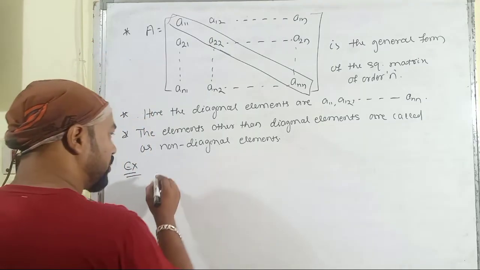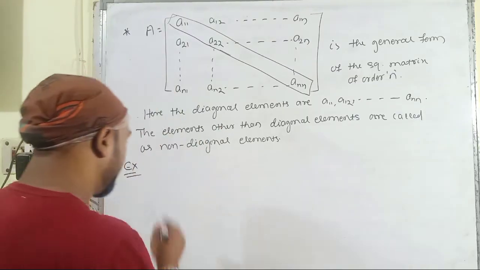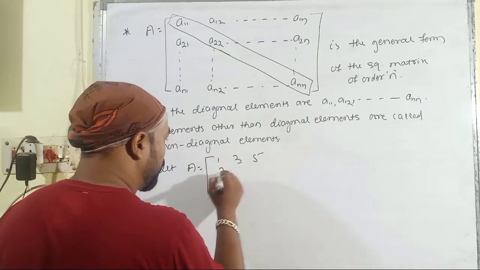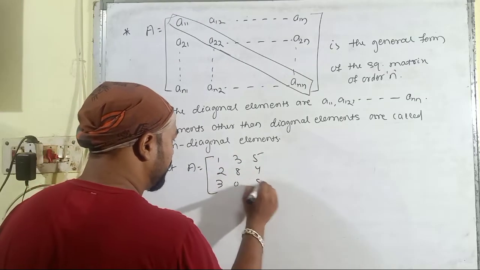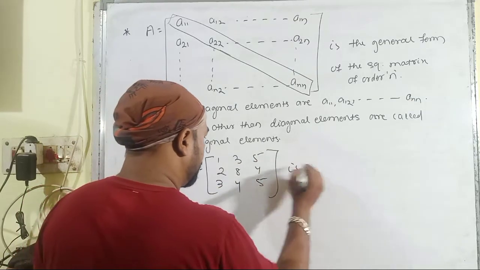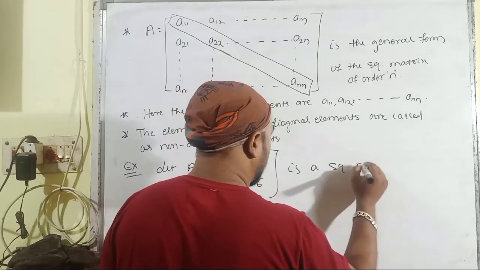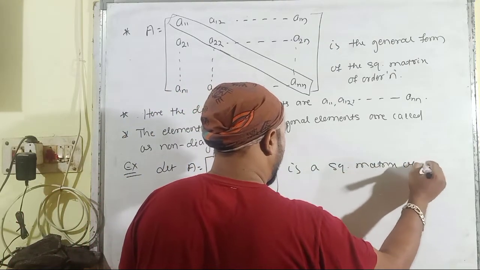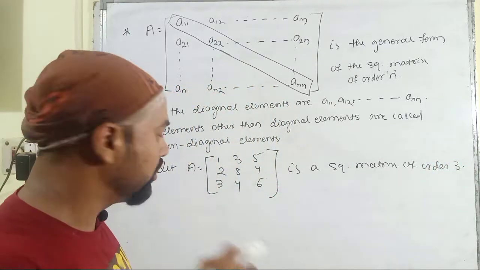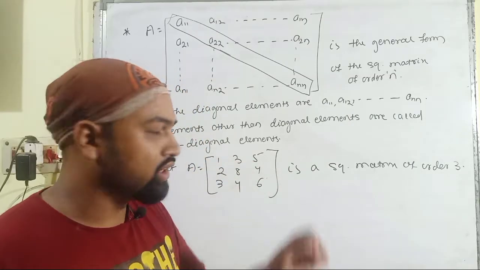Let us consider some examples and find the diagonal elements present in them. Let A is equal to 1, 3, 5, 2, 8, 4, 3, 0, 5. Okay, let us consider that 6. It is a square matrix of order 3, because we write the order a single time as the number of rows is equal to the number of columns is equal to 3.